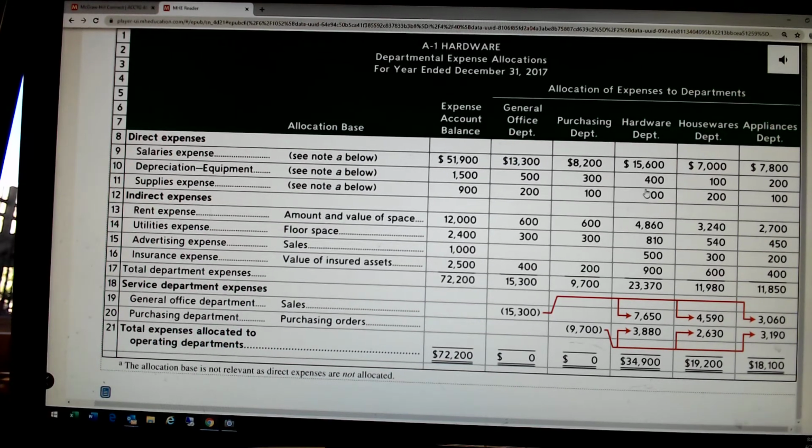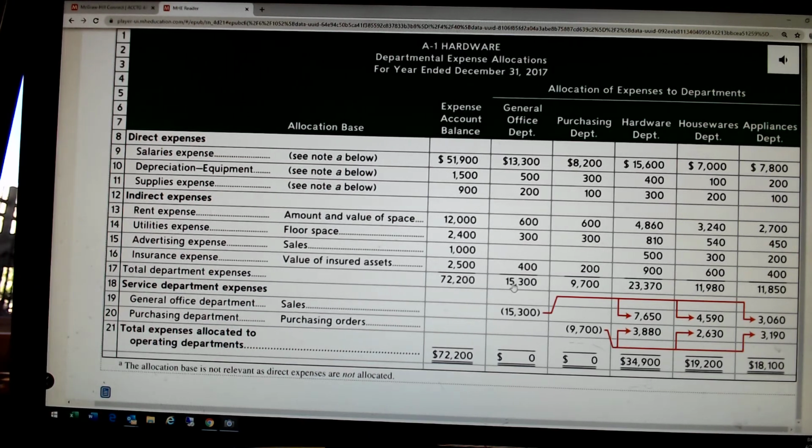So now we've come up with the total expenses. Let's see if these add up. Yeah, if you notice, the total expenses we're talking about are $72,200. The direct expenses we allocated based on exactly, these are the real deal numbers. This is what they used. The indirect expenses we allocated to the various departments based on some reasonable basis. So now we have allocated this whole $72,200 to the 5 departments. That's what these 5 add up to.